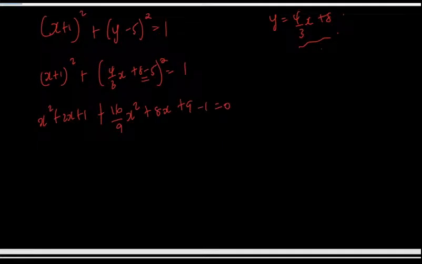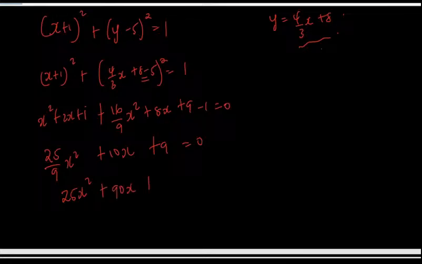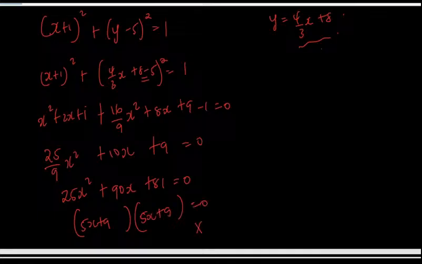Okay, so when we collect the like terms, this and that is going to be 25/9 x². That and that is going to be 10x. And then this one cancels that. We have a plus 9 equal to 0. Multiply through by 9: 25x² + 90x + 81 = 0. And then factors, we're going to have (5x + 9) and also (5x + 9) equal to 0. So the roots here are equal, meaning that the value is going to be −9/5. So that is the x value.